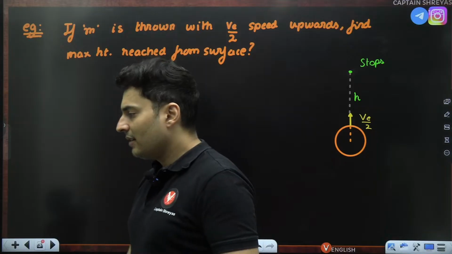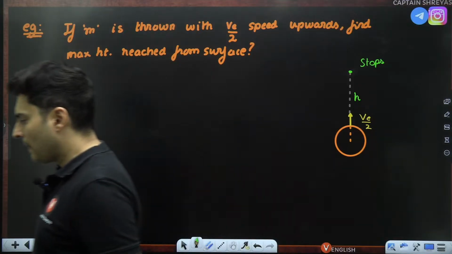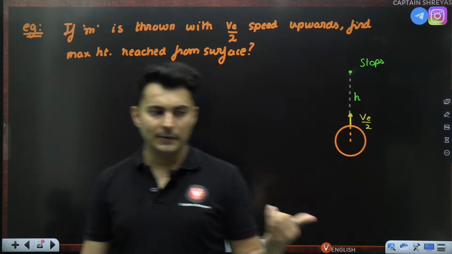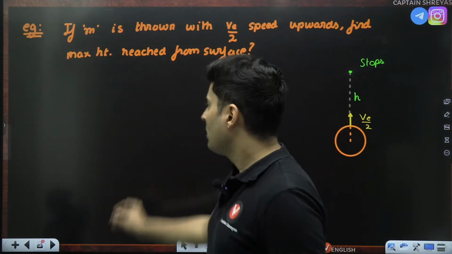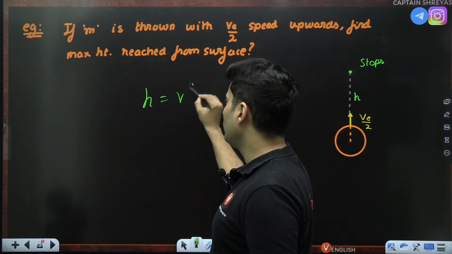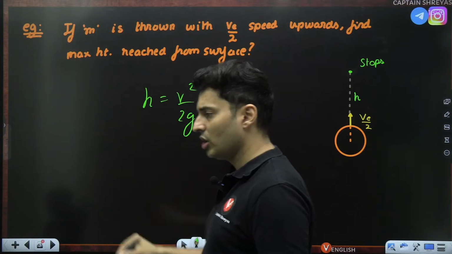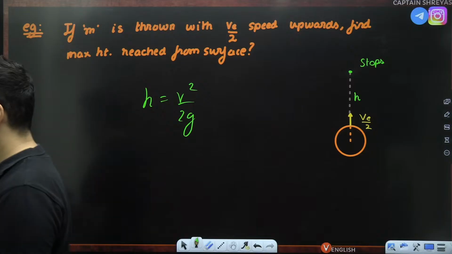Now you will be like, sir, can't I just use the maximum height formula? 1D projectile, h is equal to v square by 2g. Can I use this or no? Come on, quickly tell me in the chat box.